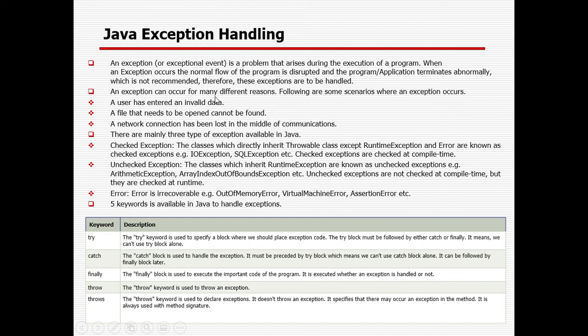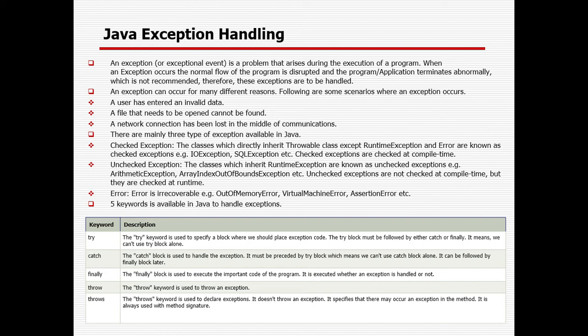An exception can occur for many different reasons. Following are some of the reasons: a user entered invalid data, a file that needs to be opened cannot be found, or sometimes I want to perform an operation on a file, I want to change something, but the file is already opened by someone. Is it allowed? No, it will not be allowed. Another is that the network connection has been lost in the middle of communication. Suppose I want to open the Facebook page or another page and click something in a text field, but I find that my network connection is lost. So it will throw some exception. That is a different kind of problem.